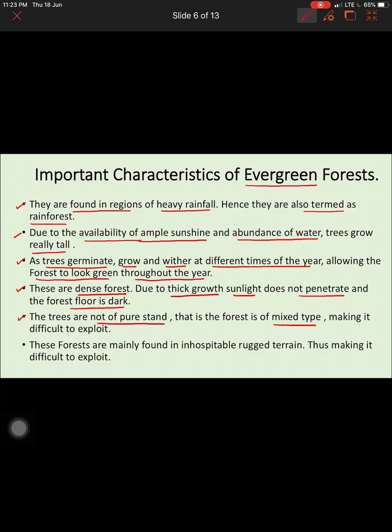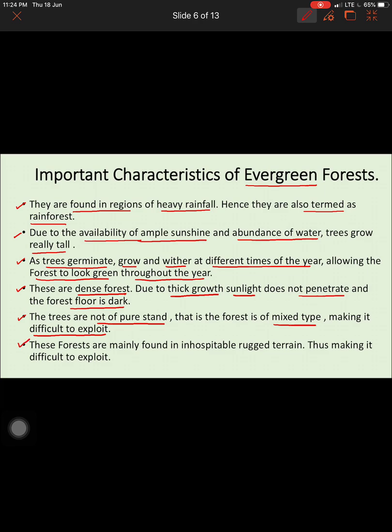This is one main reason why tropical rainforests are difficult to exploit commercially, because you don't find one single tree growing at a large scale. You find many different varieties of trees growing in this rainforest. That is why we are unable to exploit this forest commercially. They are of mixed type, not of pure stand.